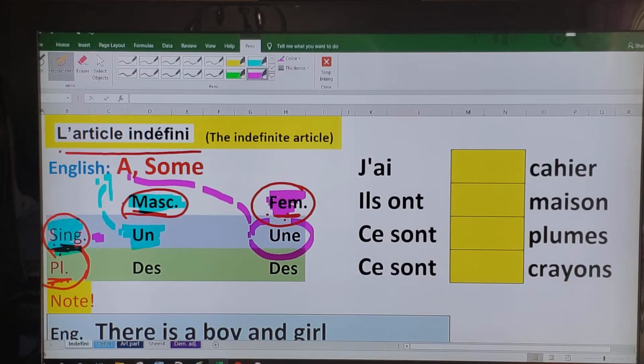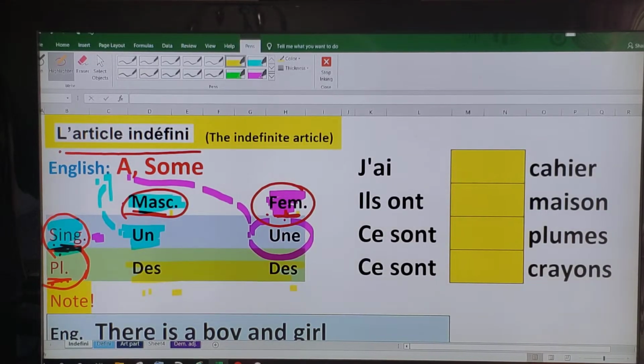All right, and if the noun is masculine plural, now luckily whether it's a masculine plural or a feminine plural, we just have one indefinite article, basically the word des. So if a noun is either masculine plural or feminine plural, we just use the word des.